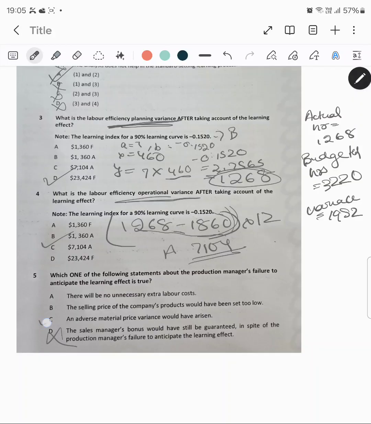So C is correct. The selling price of the company's product would have been set too low. This is not correct because Bokco is following a cost plus pricing policy, and the price for that product will have been set too high.